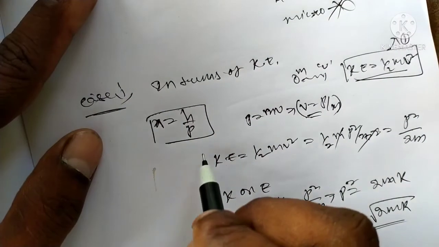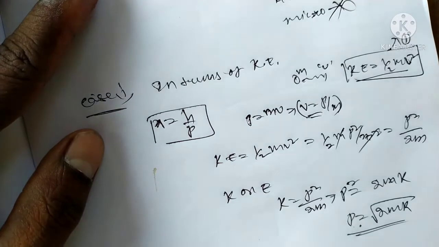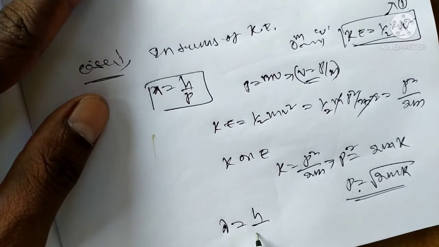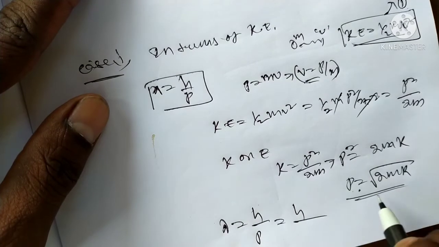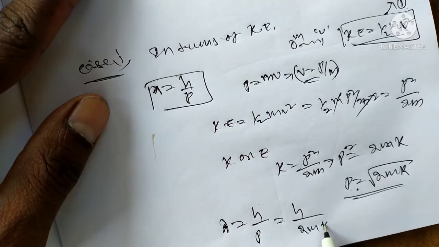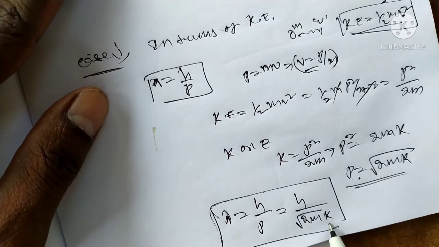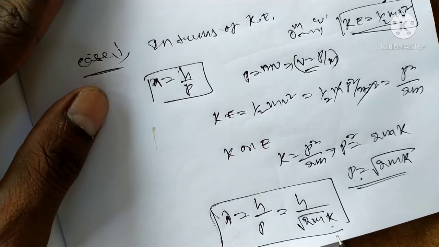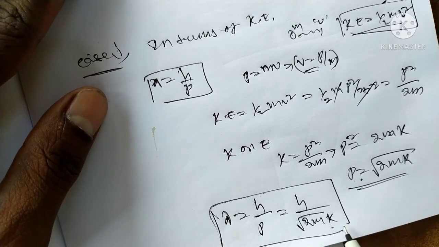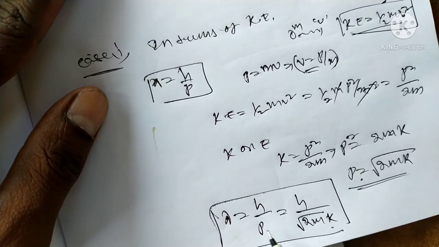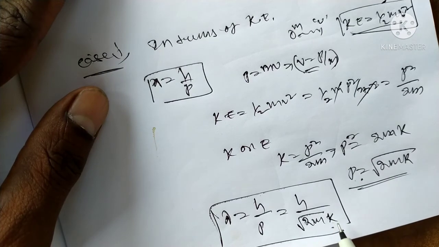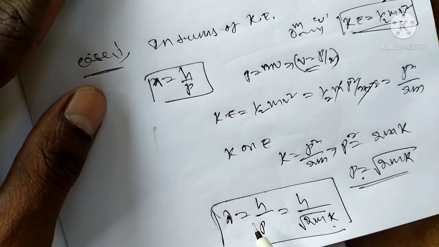This p value is substituted in the de Broglie wavelength. That is lambda is equal to h by p, which is h by root of 2mK. That is the de Broglie hypothesis in terms of kinetic energy, for a particle moving with kinetic energy K. The relation between the de Broglie wavelength and kinetic energy: lambda is equal to h by root of 2mE or 2mK, where K is the kinetic energy of the particle and lambda is the de Broglie wavelength.